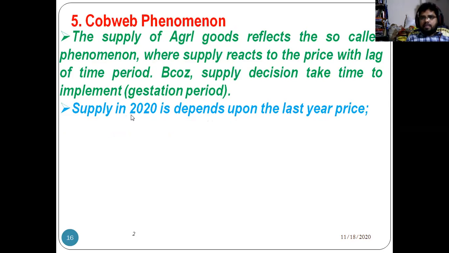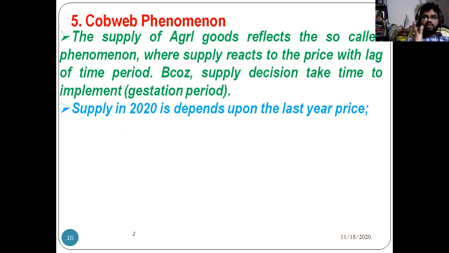See, here supply in 2020 depends upon the last year's price. For example, if you take paddy or cotton, supply of cotton or paddy depends on how much MSP the government has given in the last year. If the price of the paddy is good, most of the farmers prefer to cultivate that kind of crop.